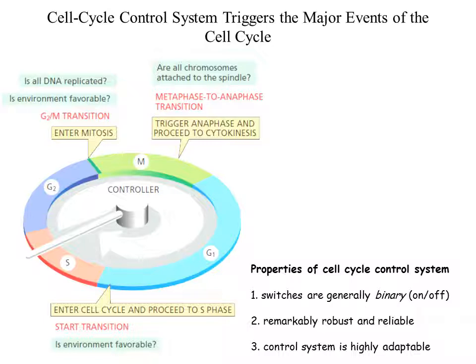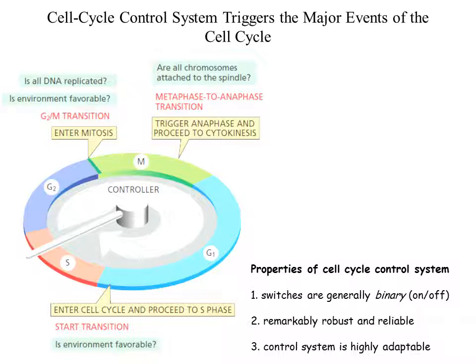One more thing it will check is whether the environment to undergo nuclear as well as cytoplasmic division in M phase is favorable for the cell or not. That will also be checked in this G2 to M transition phase. Then it will be allowed to enter into M phase.